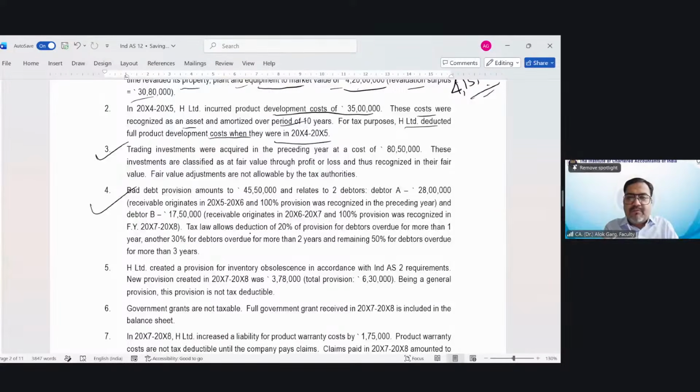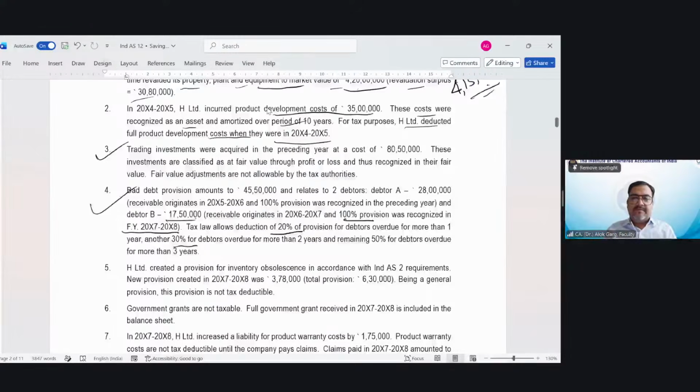You have recorded a 100% provision in financial year 7-8 for 17 lakh 50,000. So we will disallow this 17 lakh 50,000 and we will allow 20% of the provision for 17 lakh 50,000 and 30% of the provision for 28 lakh. This is what we allow, right?